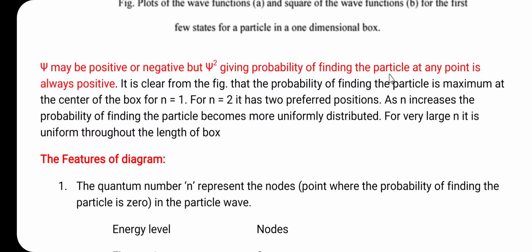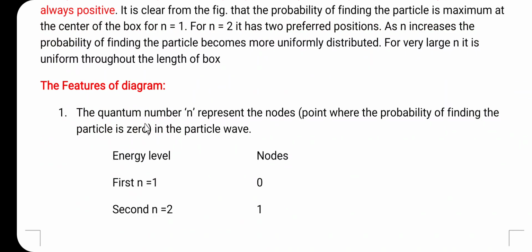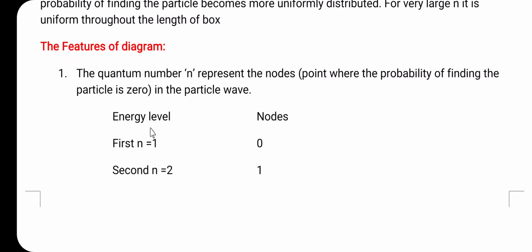So, the first feature from the diagram is that the quantum number n represents the nodes. What are nodes? The point where the probability of finding the particle is 0. Such a point is called a node in the particle wave. Regarding energy levels and nodes, when n is equal to 1, the number of nodes is 0. When n is equal to 2, there is one node.